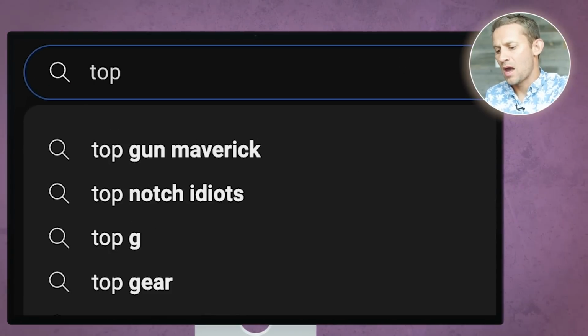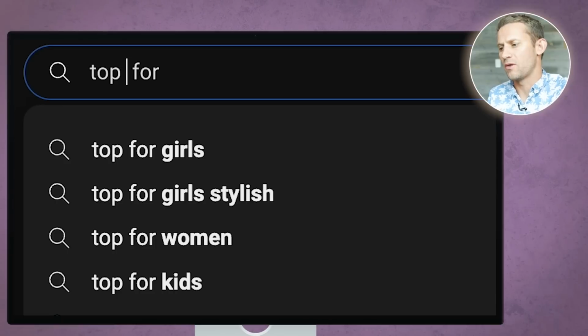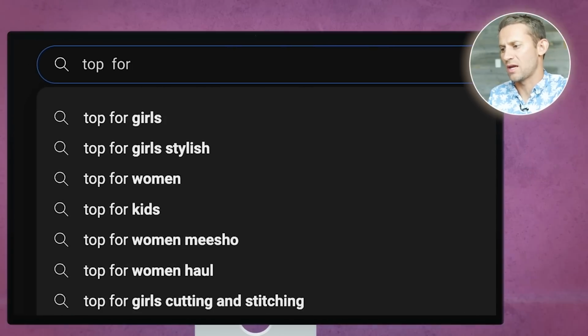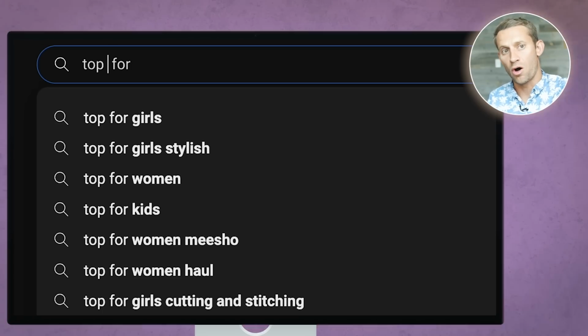We're gonna type in top, and then we're gonna type in 4, and then we're gonna actually put a space after that P, and we're gonna start going through letters. So if I type in A, you can see it's gonna start giving me all these different things. Tons of different options. Top car games for Android, top cricket games for Android. And so we're gonna go down all of the different letters.